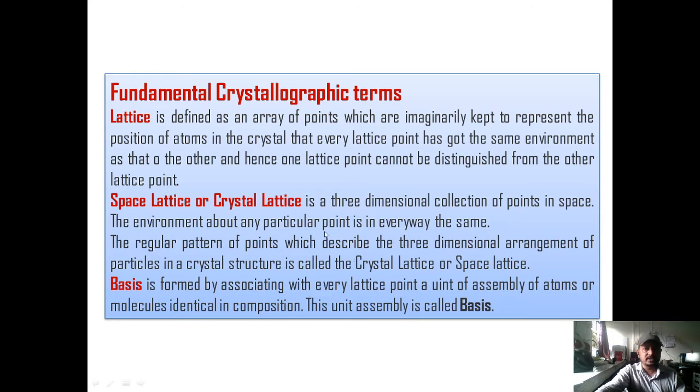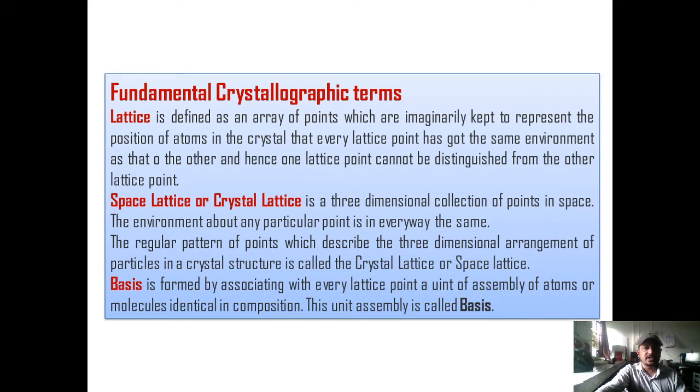Now comes the basis. A basis is formed by associating with every lattice point a unit assembly of atoms or molecules identical in composition. This unit assembly is called a basis. Now, crystal structure. Space lattice plus basis is called a crystal structure. That is a three-dimensional collection of points in space. The environment about any particular point is everywhere the same. The regular pattern of points which describes the three-dimensional arrangement of the particles in the crystal structure is called a crystal lattice or space lattice.